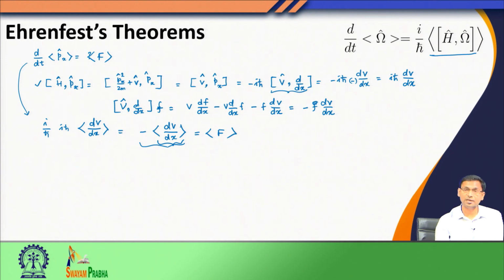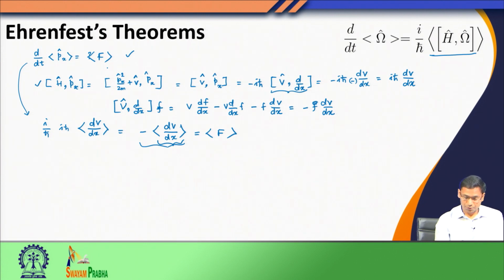If you see here, what does it tell? That the time evolution of the linear momentum is force. This is known as the Ehrenfest theorem, and this should remind you of Newton's equation of motion, which tells about F equals m a.